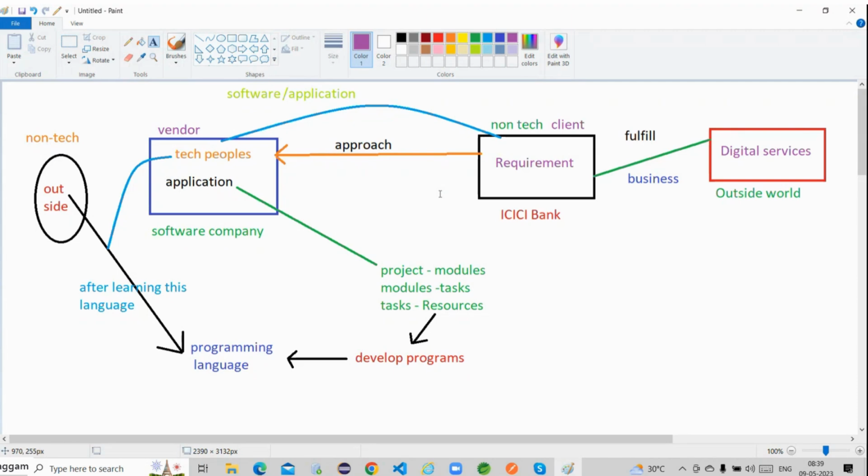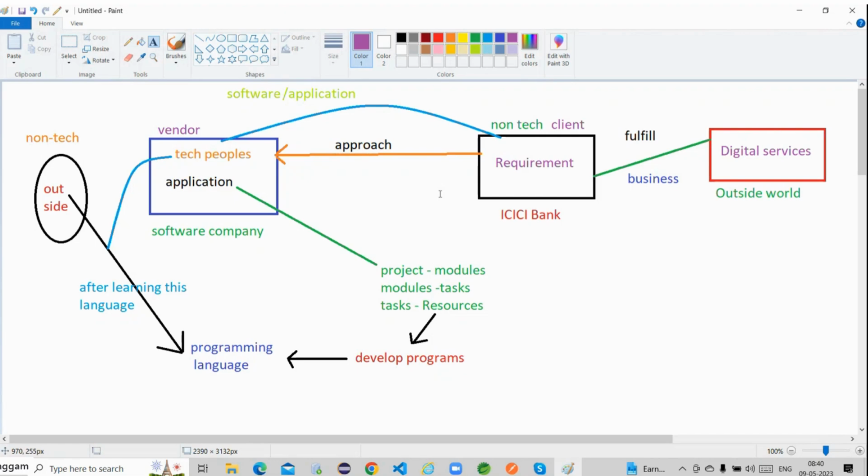Now within the software company, there are multiple teams available, or not guys? The entire project is not handled by only one team, right? Within the software company, multiple teams are available, and within the multiple teams, multiple persons are available. Already we know this technical word, developer, programmers. That means there are multiple programmers available in these particular teams. So multiple developers, multiple programmers have to work on this particular project, or not?